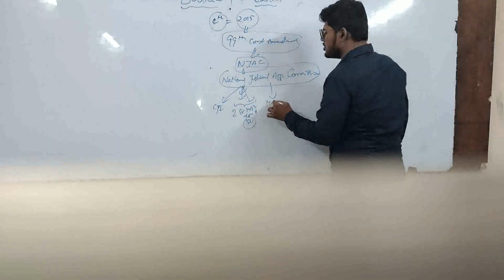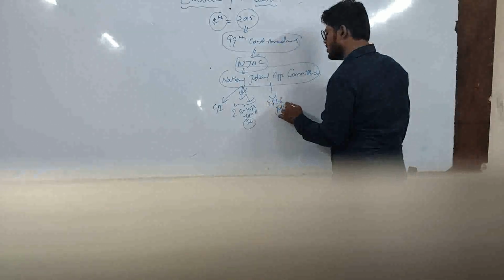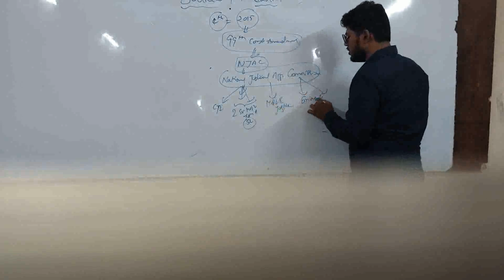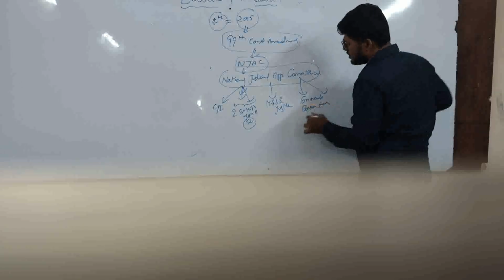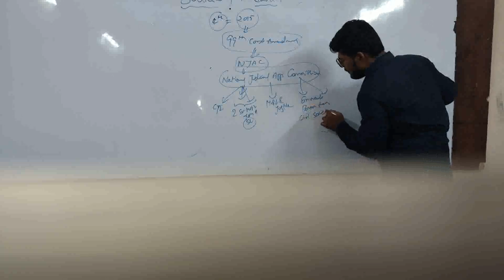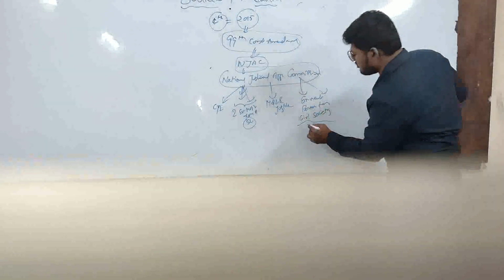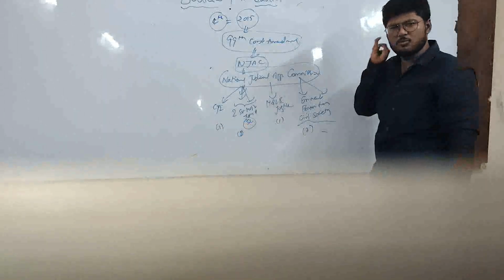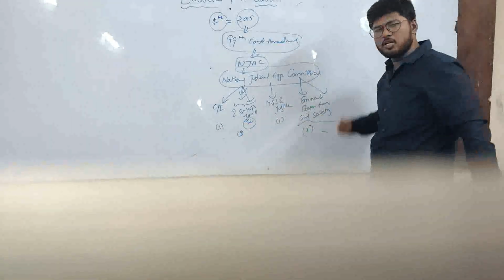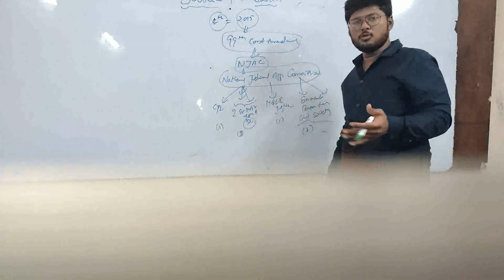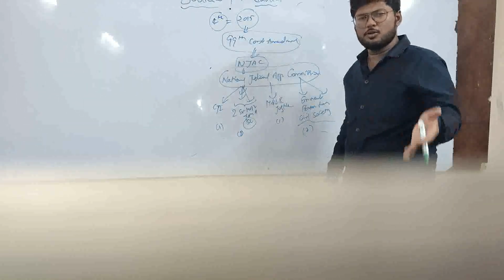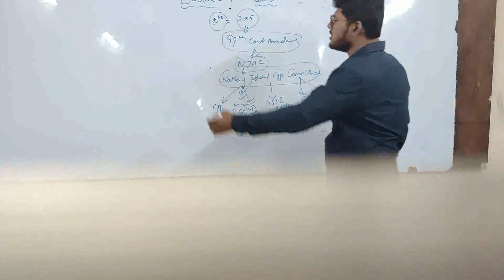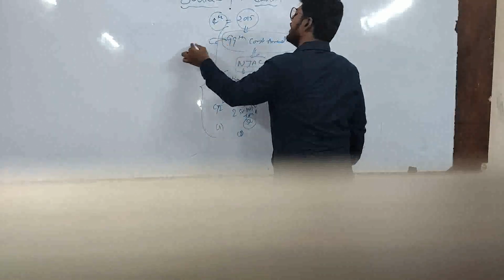Then the Ministry of Law and Justice at the union level. Then the other 2 persons were eminent persons from civil society. Total 6 members belong to this committee, and these 6 members will give the list of recommendations for the appointment of the judges of the Supreme Court as well as the High Court. But what happened? Before this body even came into practice, the Supreme Court declared this amendment null and void.